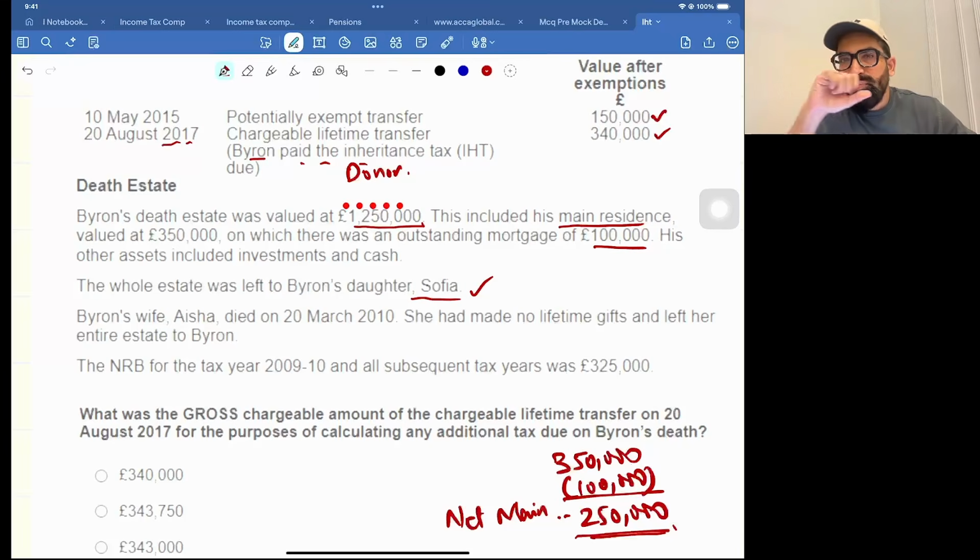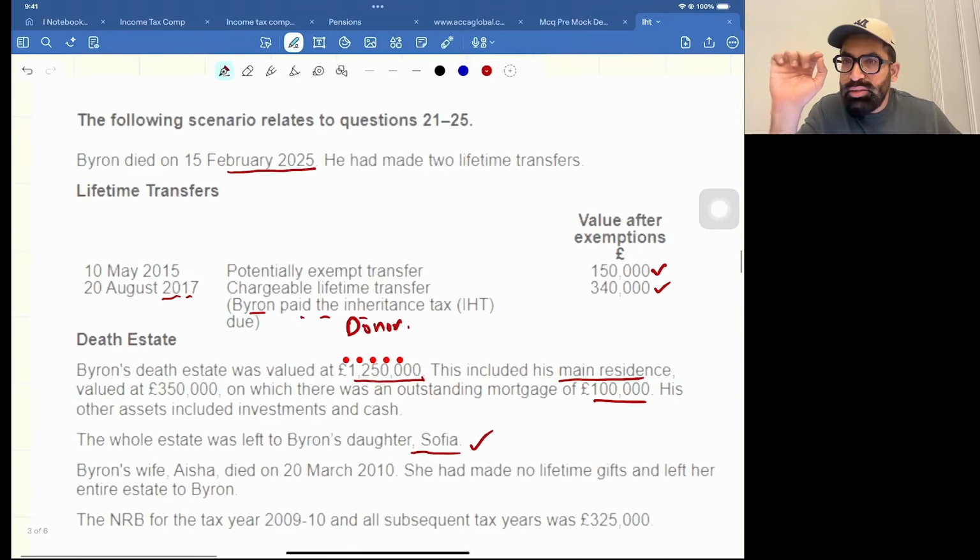Why? How? First of all, the person must have died after 6th April 2017. If you want to claim residence NRB, the donor must die after 6th April 2017. So Byron died in 2025, so the first condition is okay.